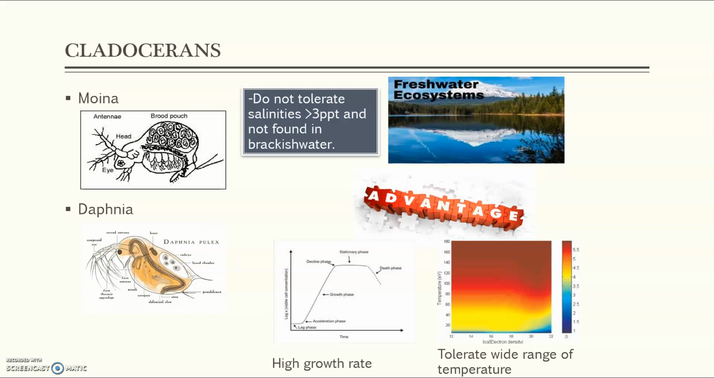Next live food is cladocerans. In this subject, we learn about two cladocerans, Moina and Daphnia. This is the picture of Moina and this is the picture of Daphnia. Moina do not tolerate salinities of more than 3 ppt and are not found in brackish water. They only live in freshwater ecosystems. The advantages of cladocerans are that they can reproduce at a high growth rate. They can also tolerate a wide range of temperature.